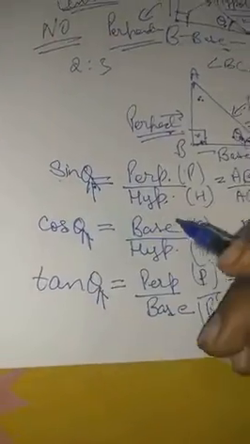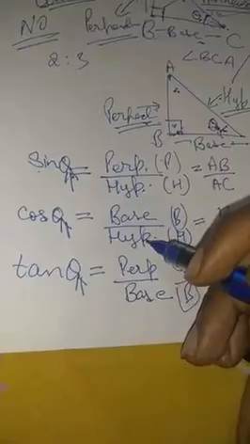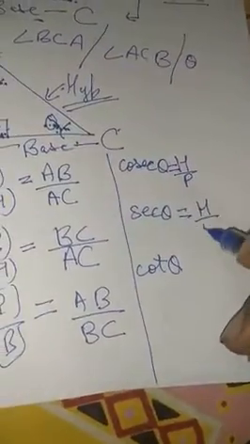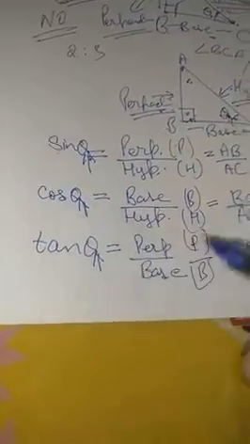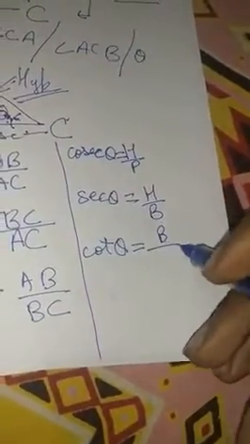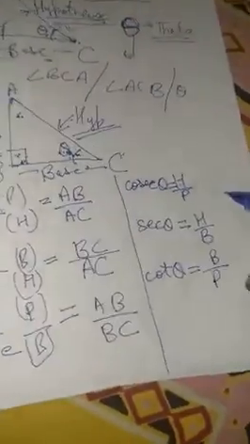Sec theta is the reciprocal of cos theta. So, if cos theta is base upon hypotenuse, it will be h upon b, correct? H upon b. Cot theta is the reciprocal of tan theta. Tan theta is p upon b, so that means it will be b upon p. Now, again the same thing.